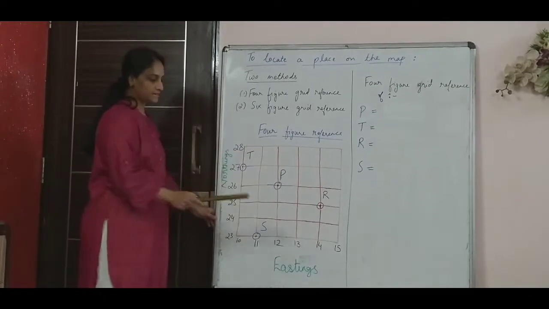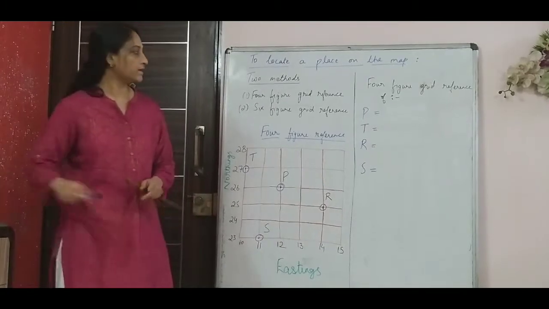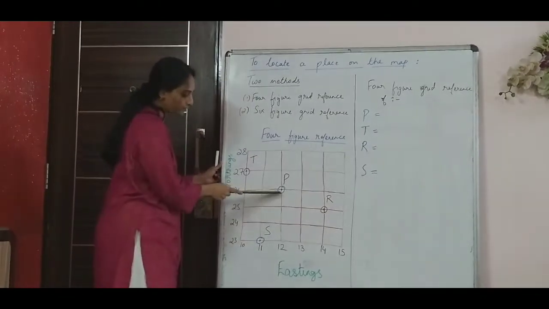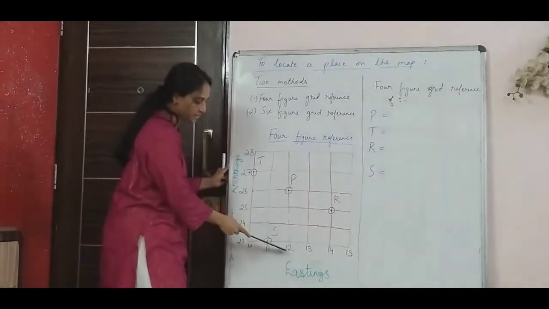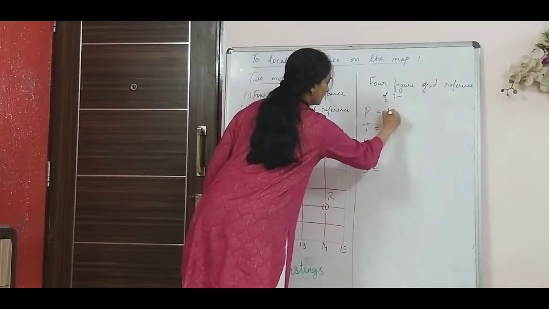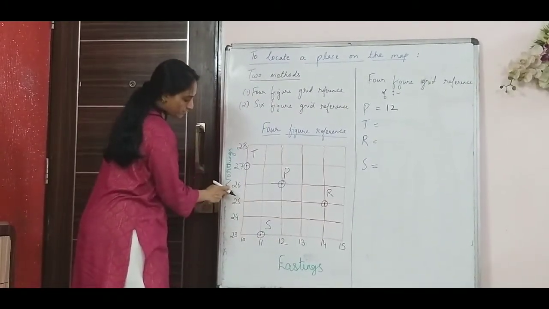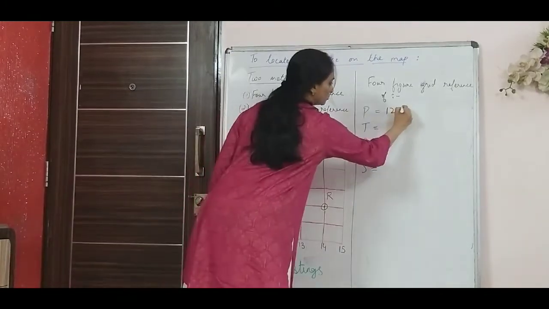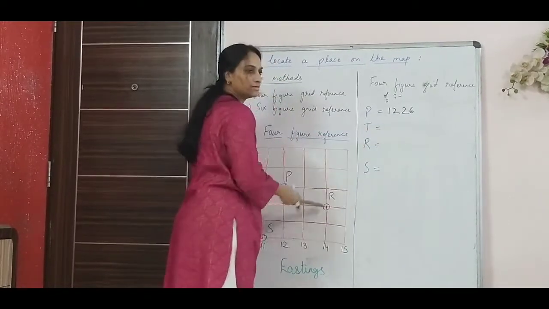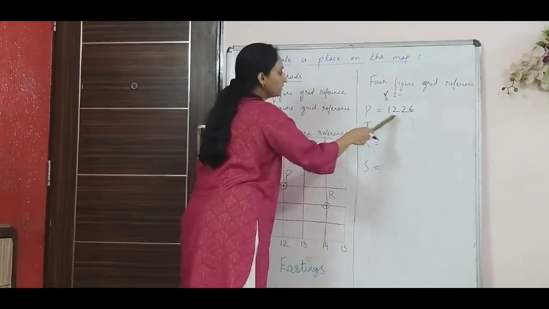Now see, as I had explained, the 4-figure grid reference. First, how to write the grid reference here. This is point P, and I need the 4-figure grid reference of P. First I will see what the easting is. The easting exactly here is 12, so I write 12 first because that is my easting. And then I will see my northing. Point P is here, so my northing is 26. So what is the 4-figure? 1, 2, 3, 4. It's basic. 12 is my easting, 26 is my northing. So this is my 4-figure grid reference.